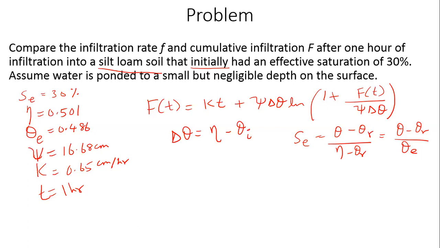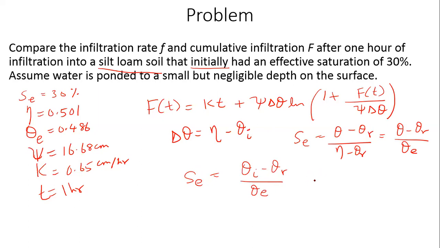What else can we do? If you rearrange this, what do you get? We can find theta from this. In this case, because it's an initial effective saturation, this Se is your initial effective saturation of 30%. So in this particular case, can we not say Se equal to theta i minus theta r divided by theta e?